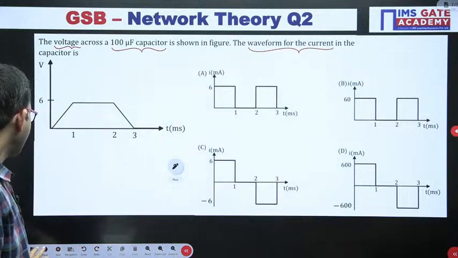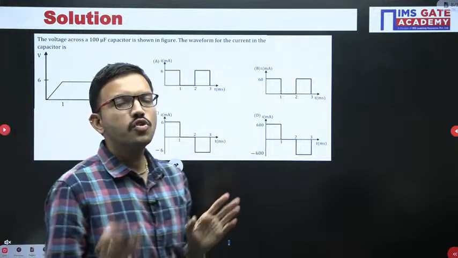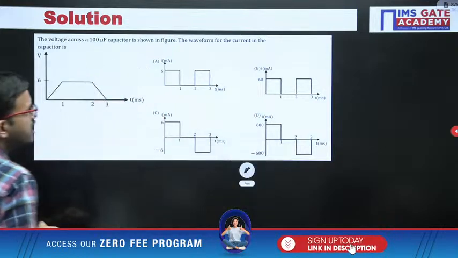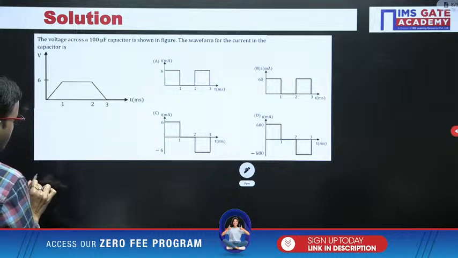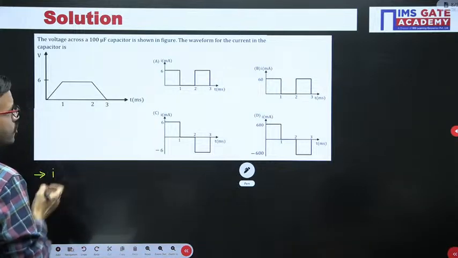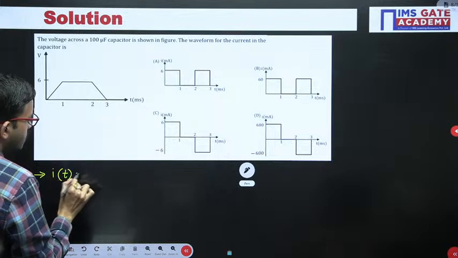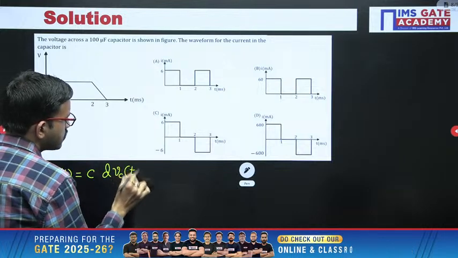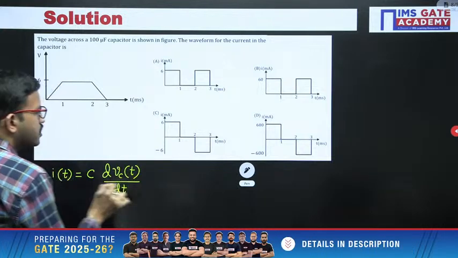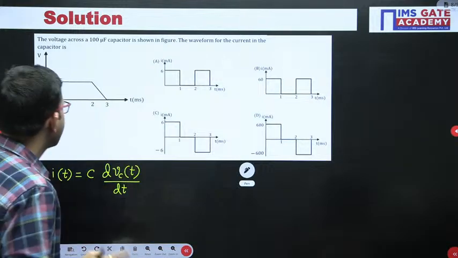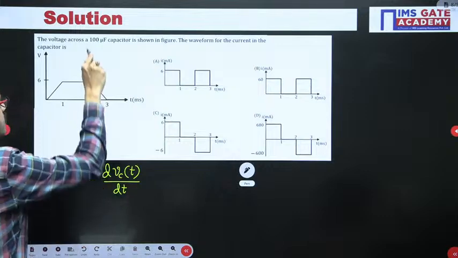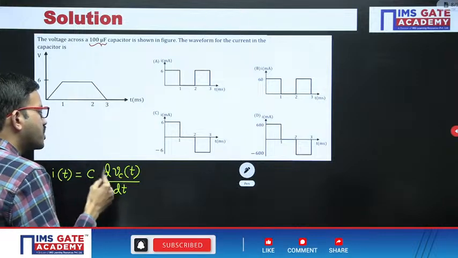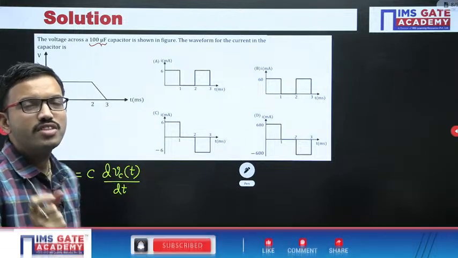So I hope all of you know one relation regarding voltage and current with respect to the capacitor. The current flowing through the capacitor, say for example i of t equal to C into dV by dt. For the generalized case I am writing the voltage across the capacitor as Vc of t. Now this is the basic formula, and in this question they have given the capacitance value as 100 microfarad. Now that value can be substituted. After that you have to perform the differentiation with respect to the voltage.